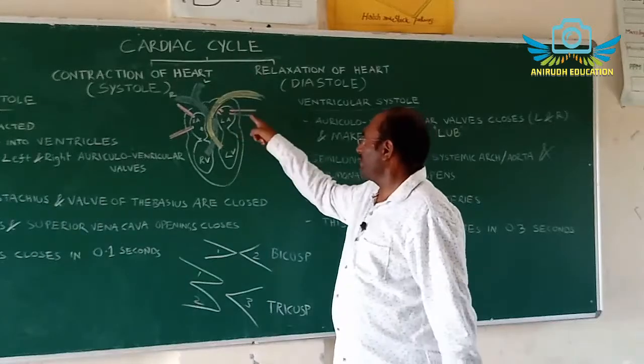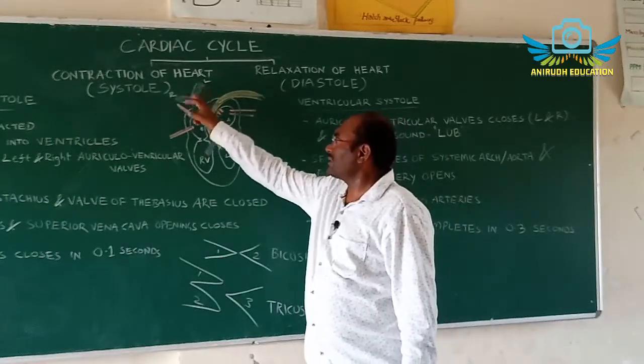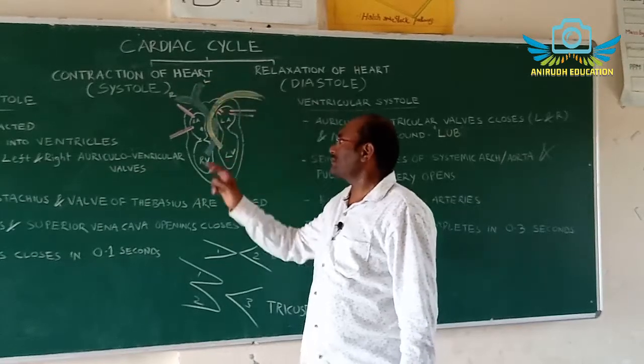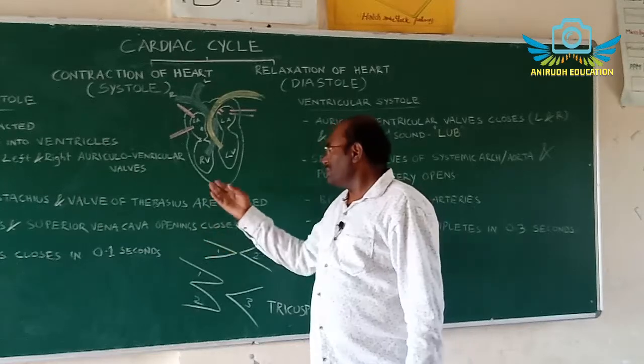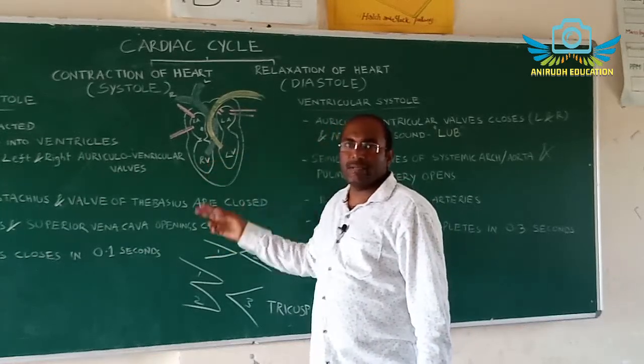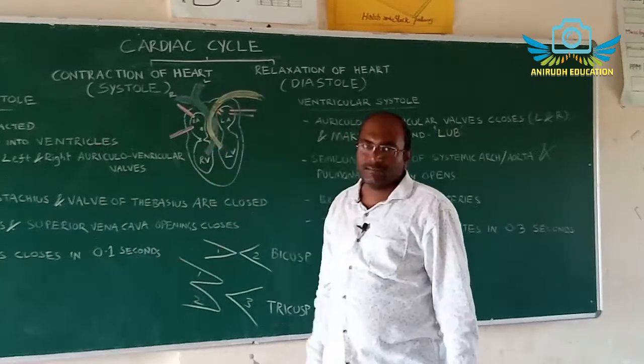These are the pulmonary veins, and these are the pulmonary arteries. The pulmonary arteries reach the right lung and left lung. Here the right ventricle distributes the deoxygenated blood to the lungs by the pulmonary artery.